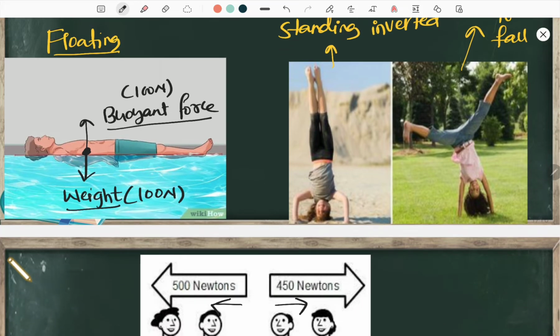Same is the case here. This girl is applying the weight downward. All right, here is the weight, and this floor is there. It is applying some force upward. Same force. So this is called normal reaction. There is one word for that. That word is normal reaction. This we will study in higher classes. Right now, there is no need to worry about this normal reaction and all. All right. So the 100 Newton weight is downward. Same is the case with normal reaction. 100 Newton of normal reaction is upwards.